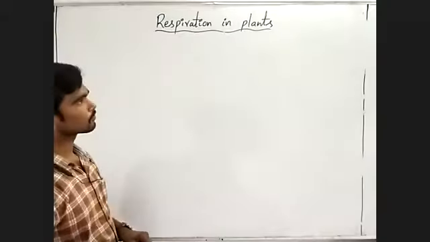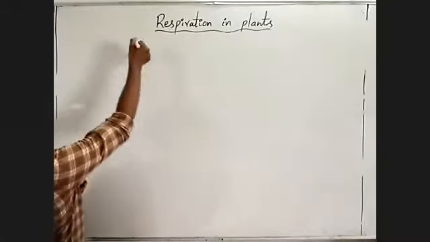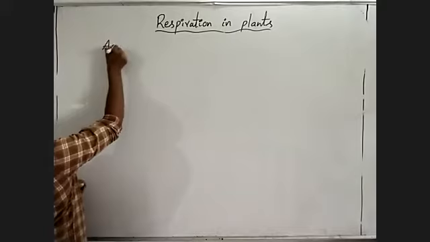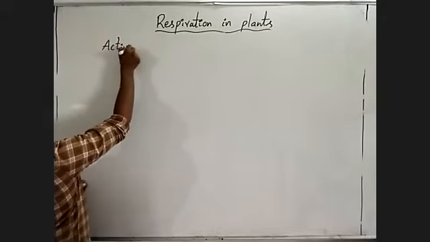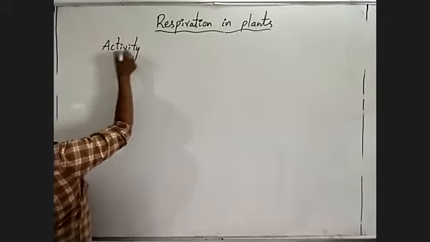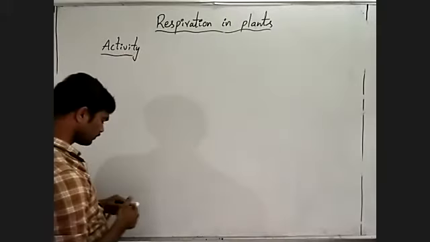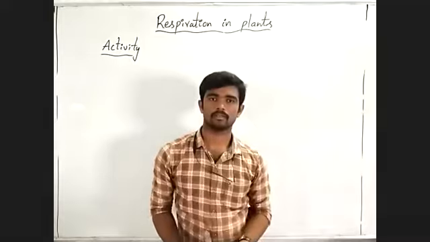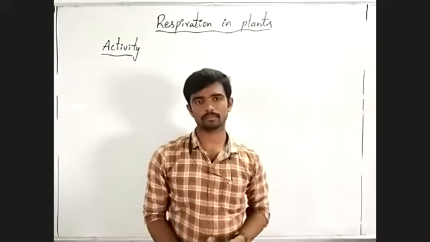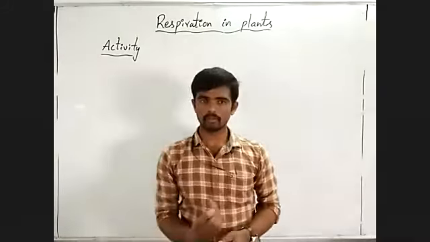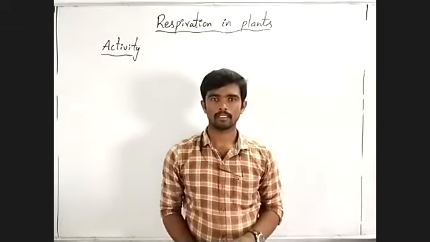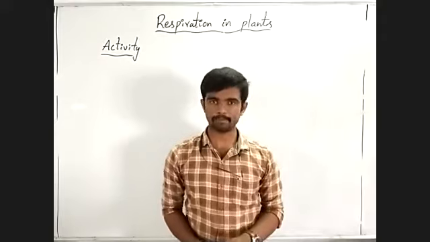Next, let us do an activity. In the last topic, we discussed that plants take oxygen for the respiration process.